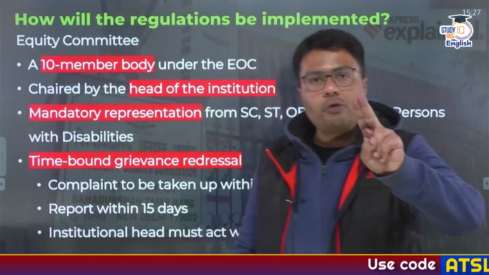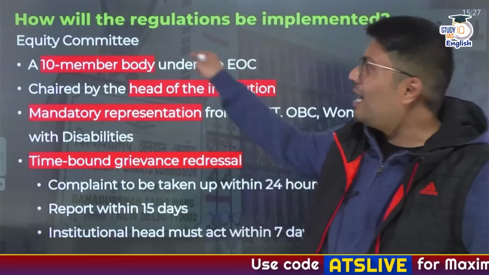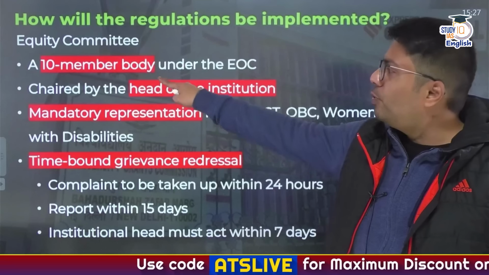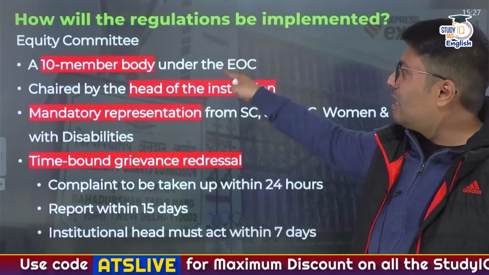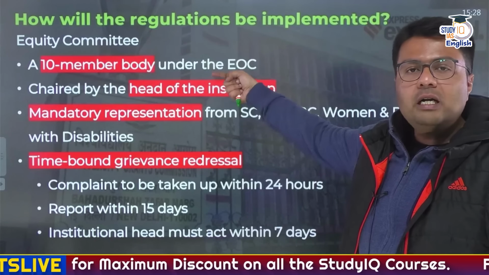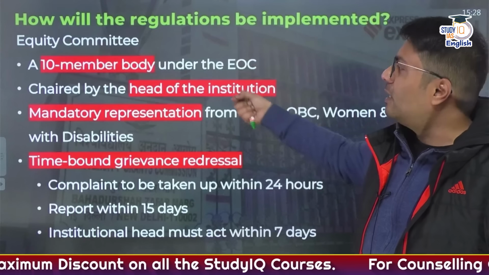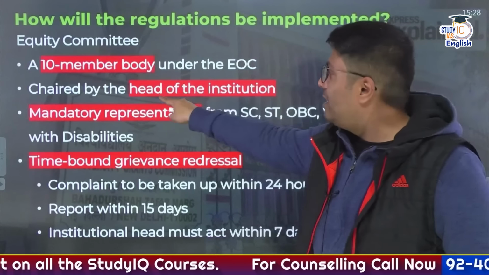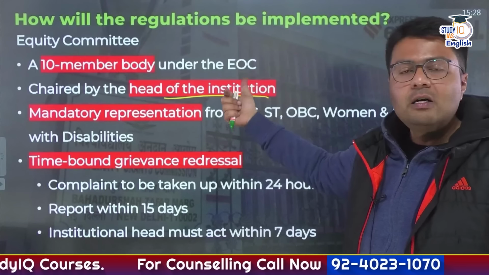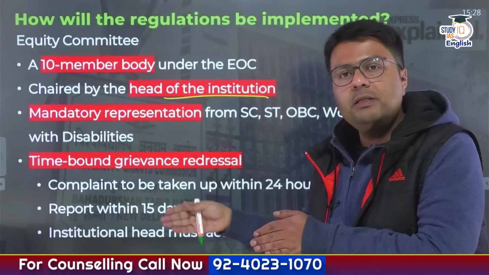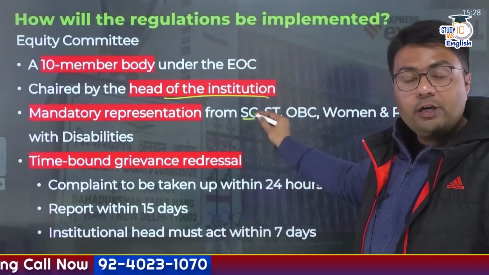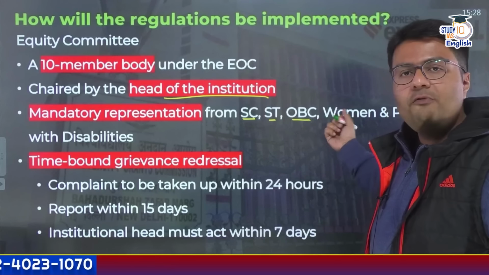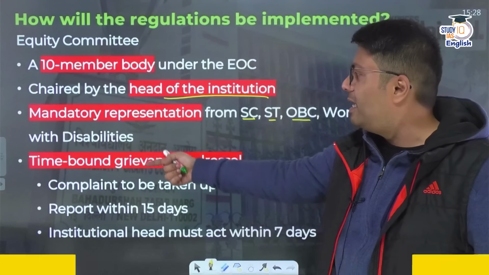Now, the second and probably the most important layer is the equity committee. Every college would have a 10-member equity committee which would function under the Equal Opportunity Center. This committee would be headed by the head of the institution, and it would also have mandatory representation from members belonging to scheduled caste, scheduled tribe, OBC, women, as well as persons with disability.